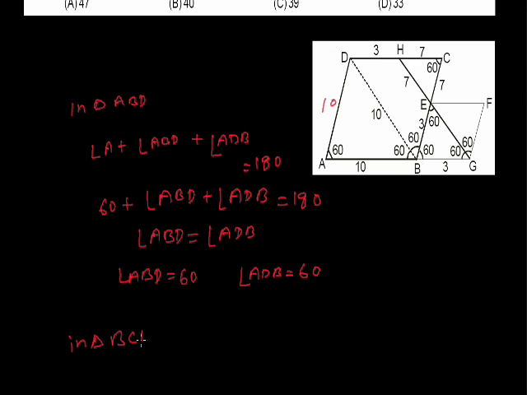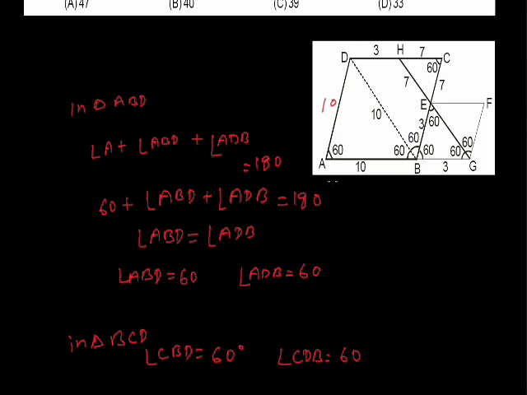Then we see in triangle BCD, because BC equals to CD, thus BCD is an isosceles triangle, and in this triangle angle of CBD will also be equal to 60 degree and angle of CDB will be 60 degree. Means triangle BCD will also be an equilateral triangle because ABCD is a parallelogram or rhombus. Thus we can say that angle A and angle CBG will be corresponding angles and will be equal. Means CBG is also 60 degree.